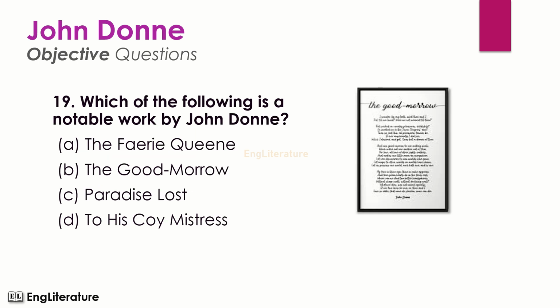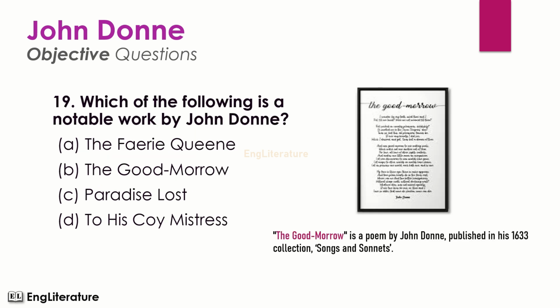Which of the following is a notable work by John Donne? Friends, out of the following, The Good Morrow is a poem by John Donne published in his 1633 collection Songs and Sonnets. Then the right option is number B. Out of the following, The Good Morrow is a notable work by John Donne.